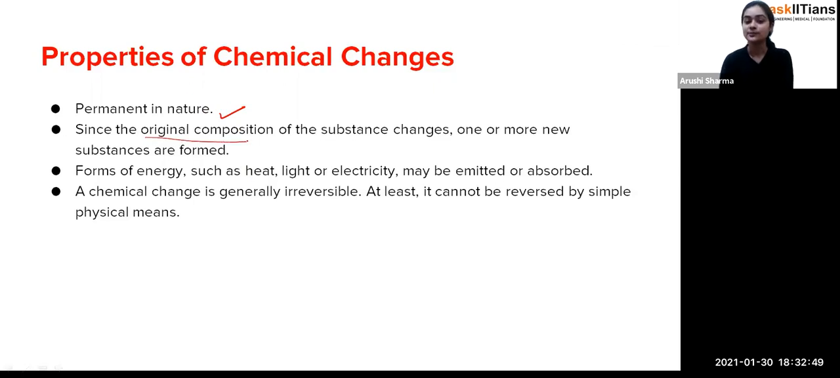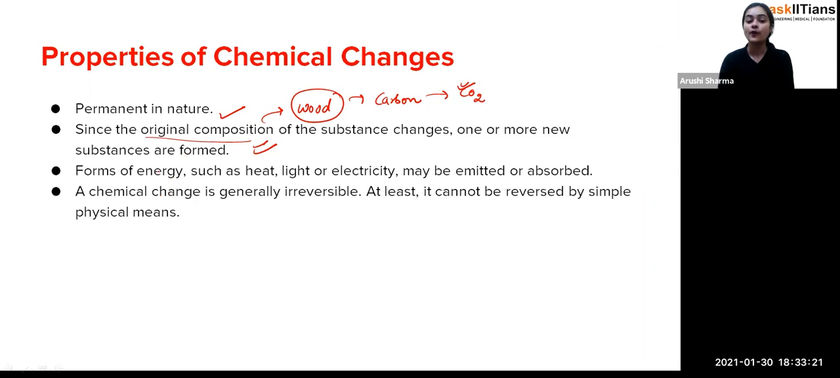Since the original composition of the substance changes, one or more new substances are formed. As we have seen, the wood has carbon content, and after the burning of the wood, it converts into carbon dioxide. So you can see that the chemical composition is changing, and from the carbon you are getting carbon dioxide. That means there is a change in the composition of the substance, and some new substance is formed.